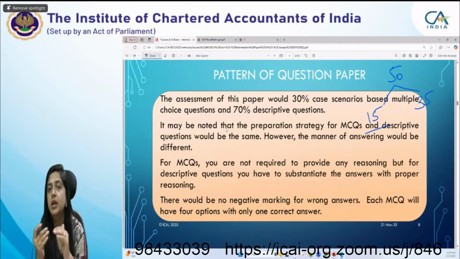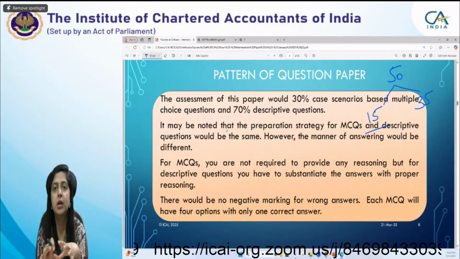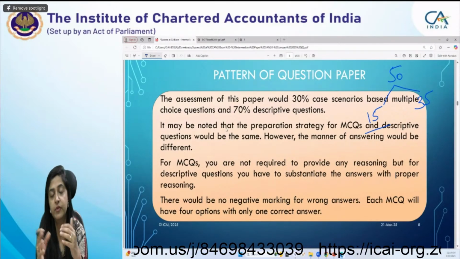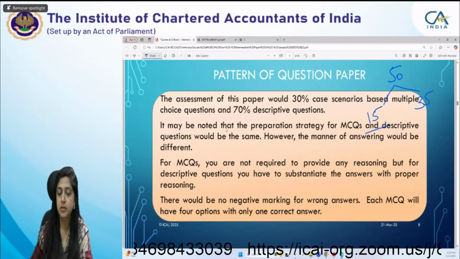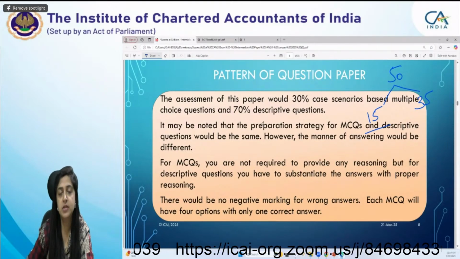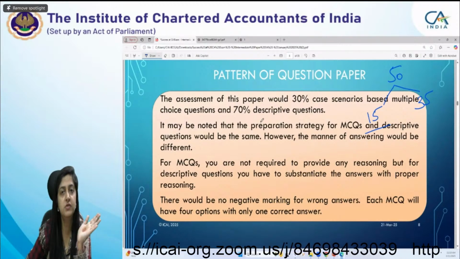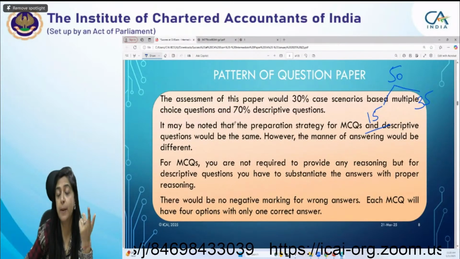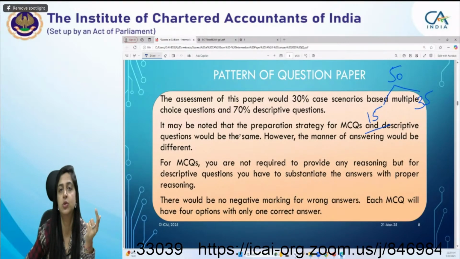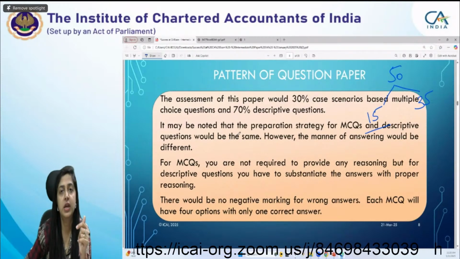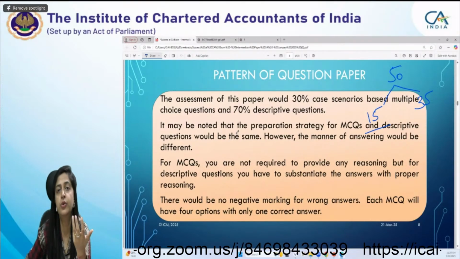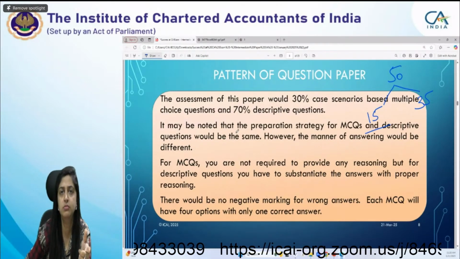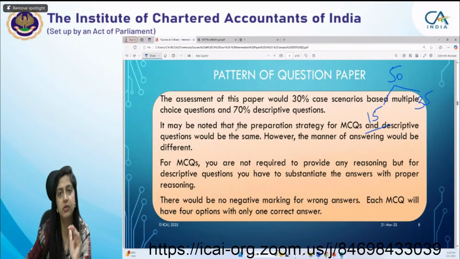But in the descriptive, there's step marking. So suppose your total income or tax liability is not correct, but you have done some adjustments correctly, you will get the marks for those adjustments. But for MCQ, it is either full or 0. So be very careful for the MCQ. This case scenario booklet will be very helpful to you to practice how to apply the concepts and provisions while solving the MCQ, and what mistakes you can make while solving them. Reasoning is also provided on how you derive the correct answer. So through that you can also guess, oh okay, I made this mistake, or I forgot to take this provision into account. That will be very helpful to all of you.